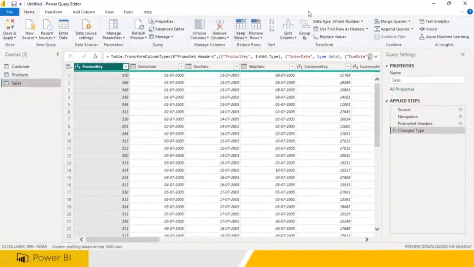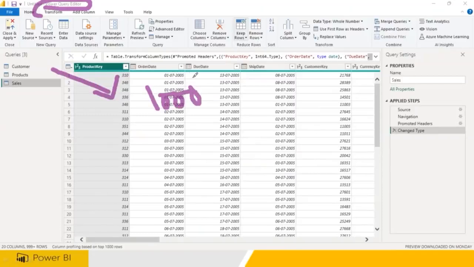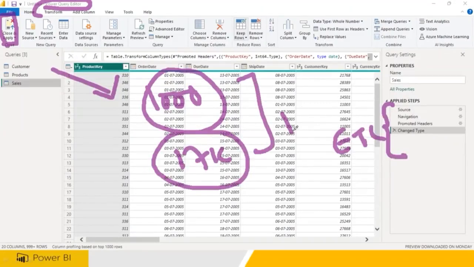What I told you in the Power Query: first it is going to be loading 1,000 rows from each table. Right? It is not going to be loading all the data, only 1,000 rows. When you click on close and apply, all the ETL steps will get performed. With 17K data, total 18K data, first it is going to be applying on 1,000 rows, and the remaining 17K rows, where it is going to be applying at the time of loading into the Power Pivot. That is what I told you already.